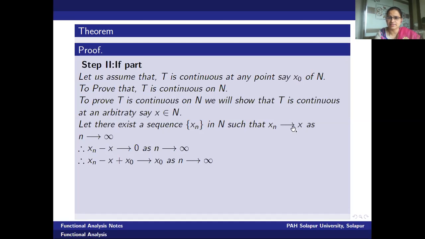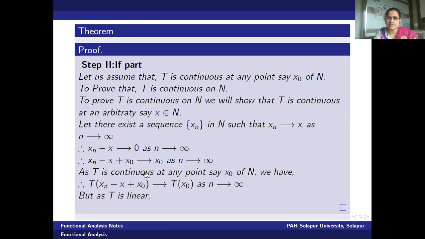That is, here as x is a fixed scalar, we subtract the scalar from every sequence point. Okay. Similarly, let us do the same operation by adding a fixed scalar x naught. Therefore, one can say x_n minus x plus x naught tends to x naught as n tends to infinity. But what is the assumption? T is continuous at any point, say x naught. Therefore, here we have obtained a sequence x_n minus x plus x naught, which tends to x naught.